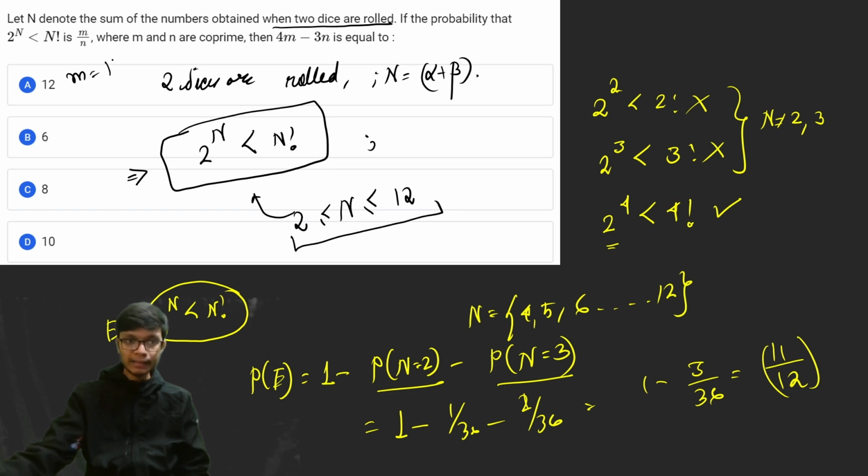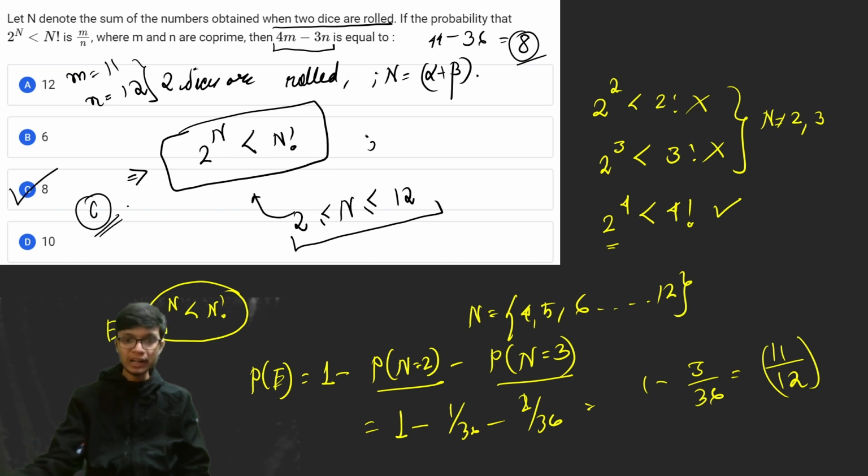So from here I get the value of m as 11 and n as 12. In the problem it is again asking for the expression 4m minus 3n. So 4m is equal to 44, and 3n is basically 36. If you evaluate this, the result is going to be 8. Okay, so from here the right answer to this particular problem is going to be option number C. I hope this particular problem is fairly simple.